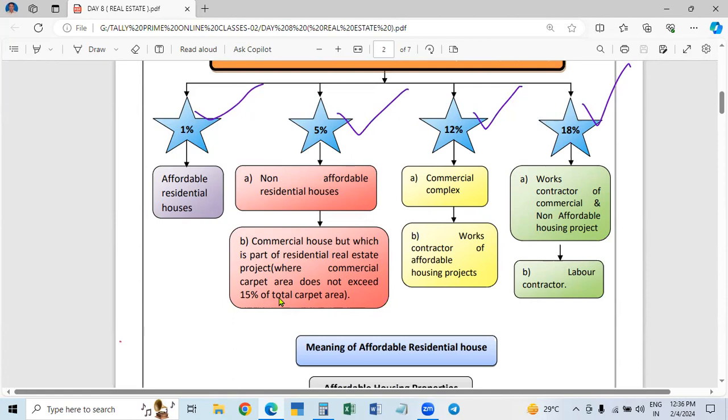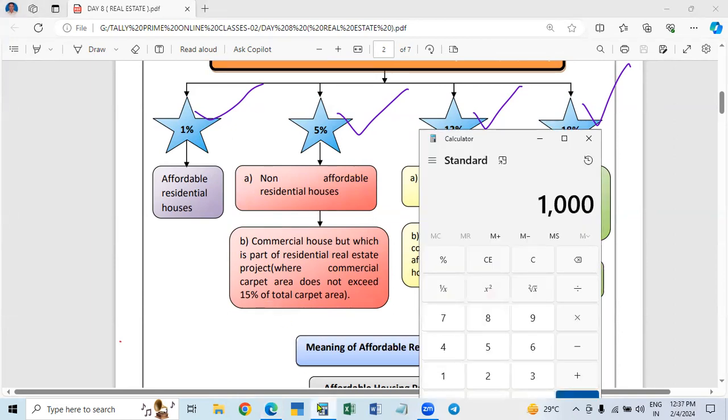See, you already know about the carpet area. On all the total carpet area, meaning the carpet area of the commercial house as well as the residential houses, you take the total carpet area. Say the total carpet area, including commercial and residential, is 1,000 square feet.